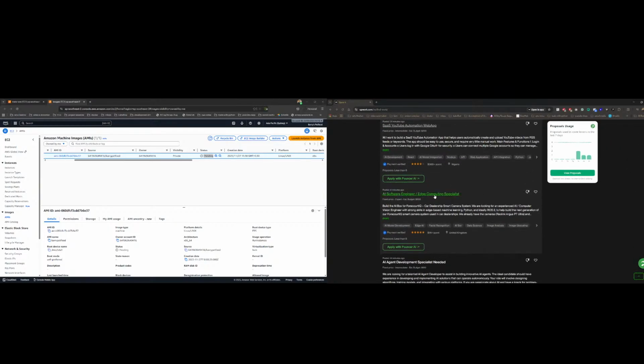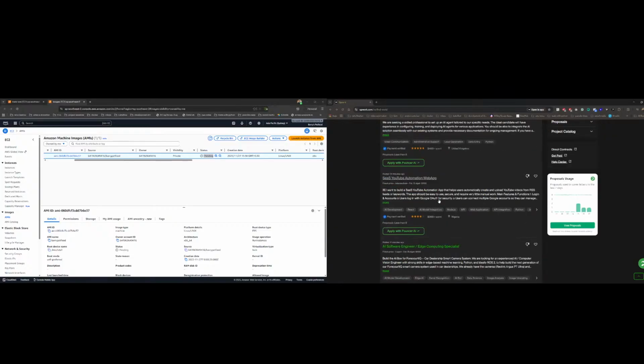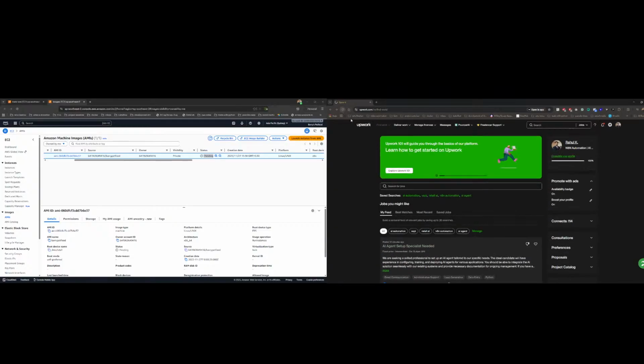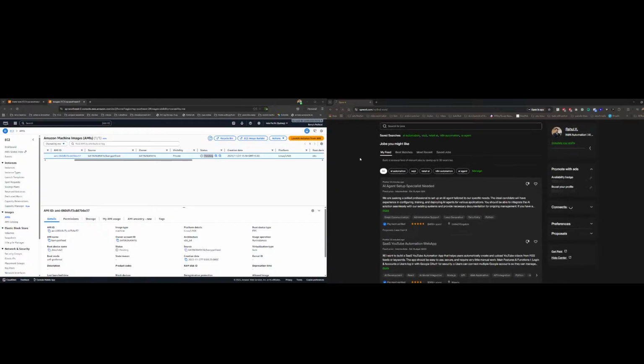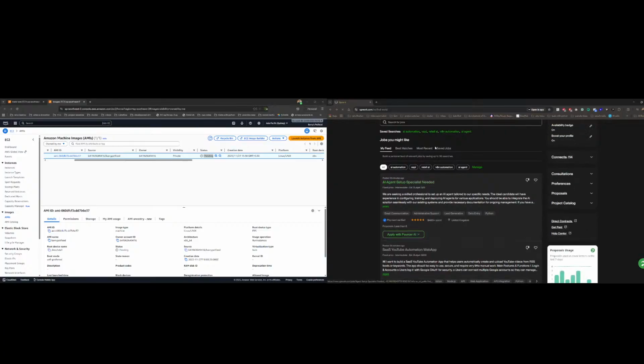Software engineer, 500 budget. Cool, but he is looking for edge computing. That is why I didn't apply. We don't do edge computing. We provide AI automation, end-to-end automation. AI is actually, I would say, a very competitive space. Before this I was doing data engineering, and that has a little bit less competition than this one.